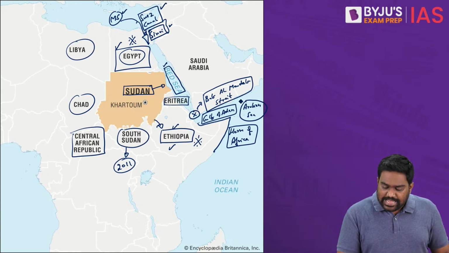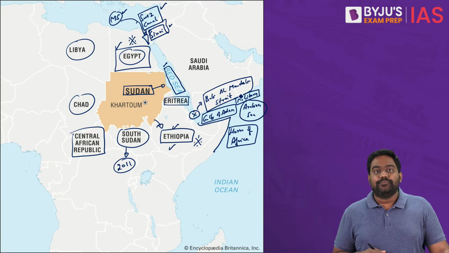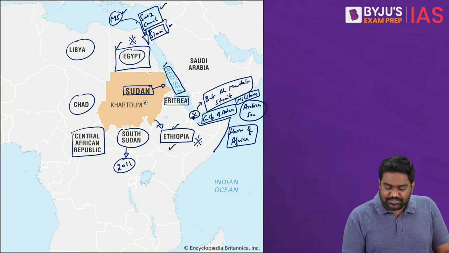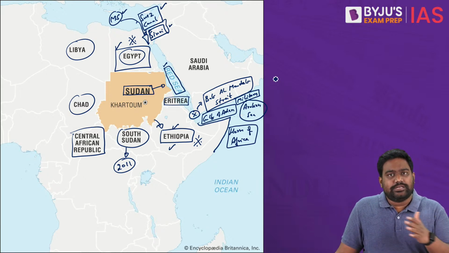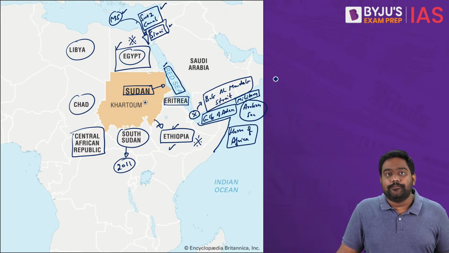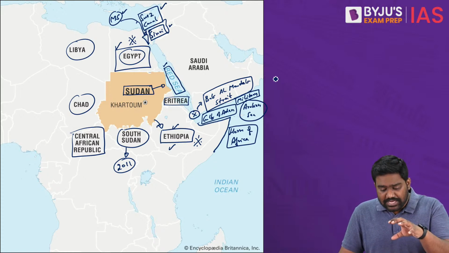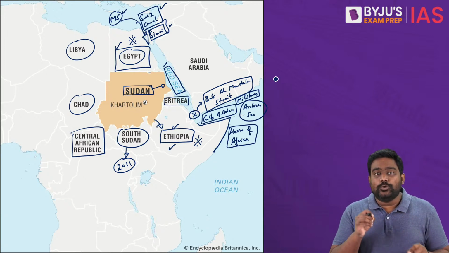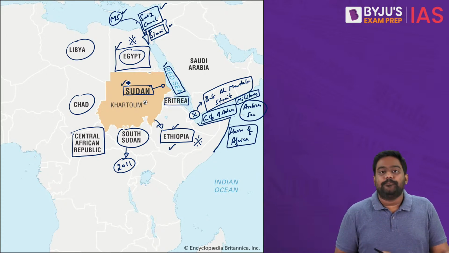So we constantly have a naval deployment near the Horn of Africa and the Bab el-Mandeb Strait. In fact, many foreign navies have a military deployment here to stabilize the region, because the region witnesses civil war, terrorism, piracy, etc. So India does have a strong military presence. We have very close diplomatic relations with most countries here. And this is what is going to help India to safely bring Indians back home from Sudan.